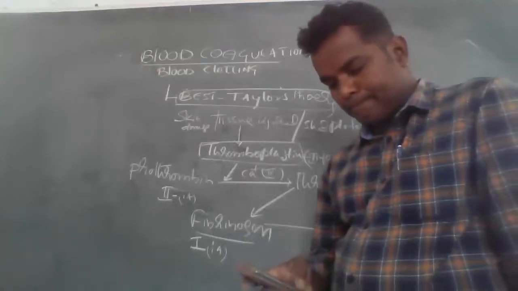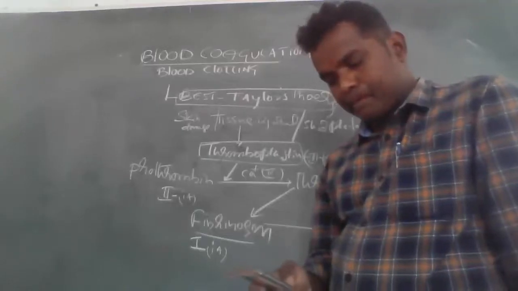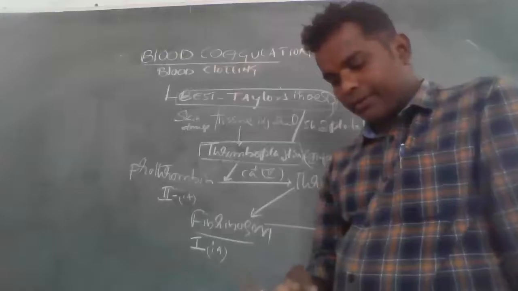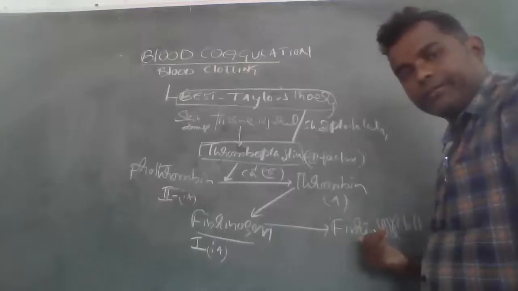This thromboplastin activates the prothrombin into thrombin by the influence of calcium. This thrombin will activate the inactive fibrinogen into fibrin. Fibrin means a group of fibrin threads forming a clot, a form of plug. Right, very good.